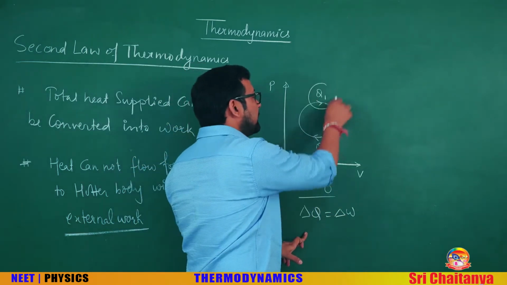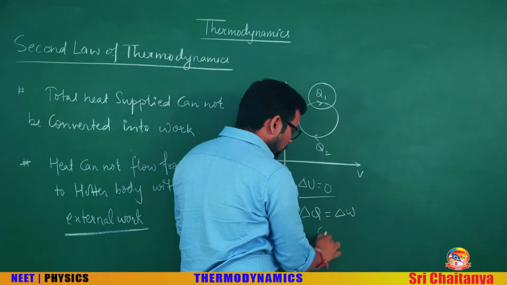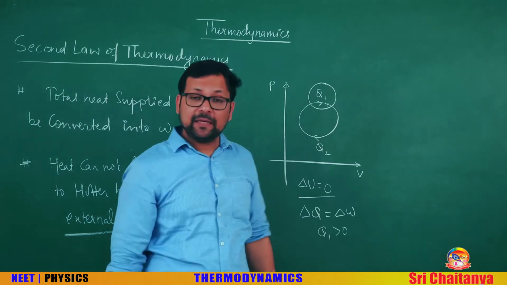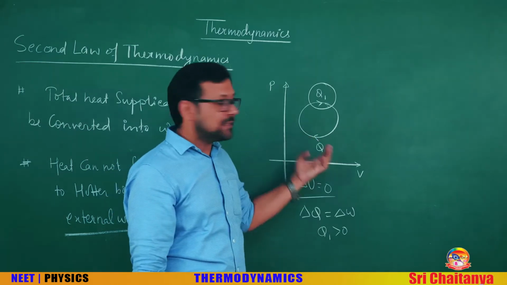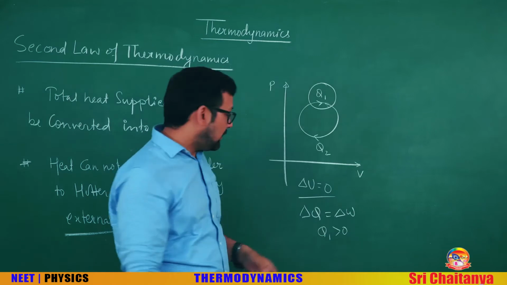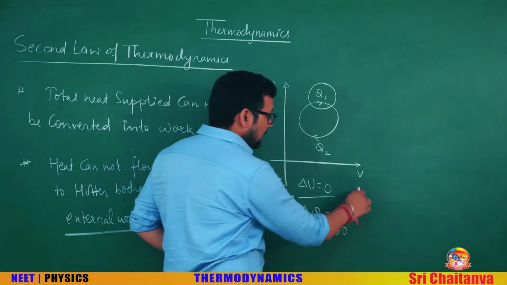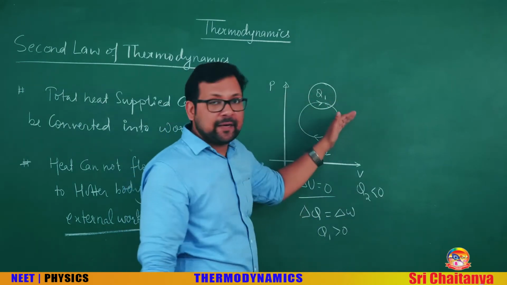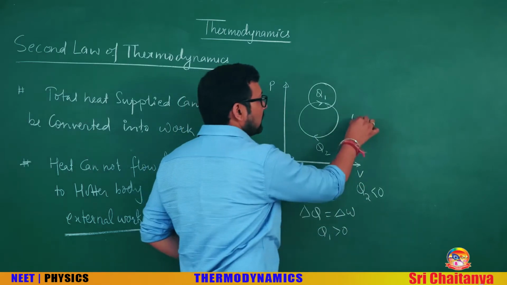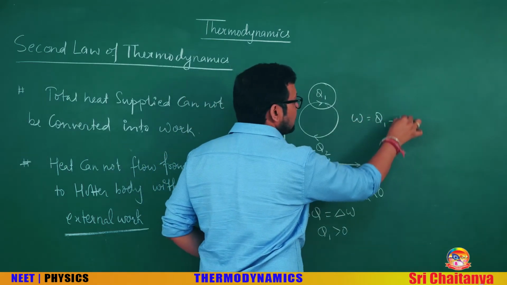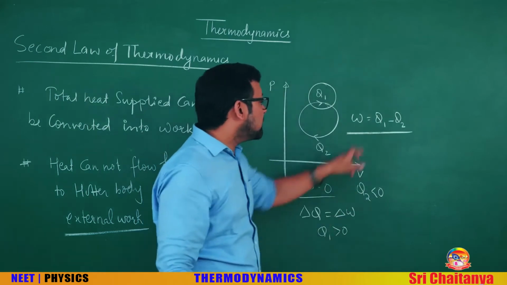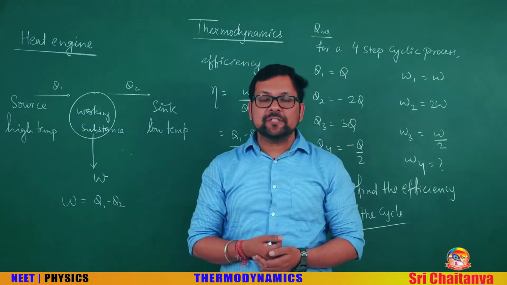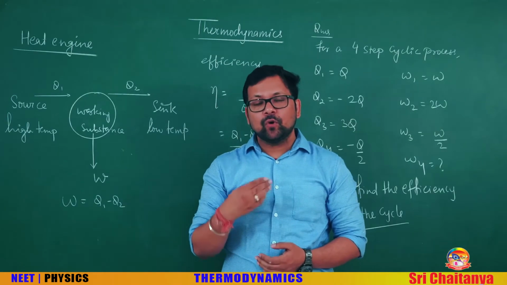If it is denoted as Q1, can I say Q1 is positive, and you know that positive heat is the supplied heat. In the same way, in this arrow you can see compression, work is negative, heat is negative as well, and Q2 being negative is the rejected heat. So heat is being supplied, heat is being rejected. It means the work is the supplied heat minus the rejected heat. So you can see that 100% of the supplied heat is not being converted into work. The point of discussion now is heat engines. What are heat engines?